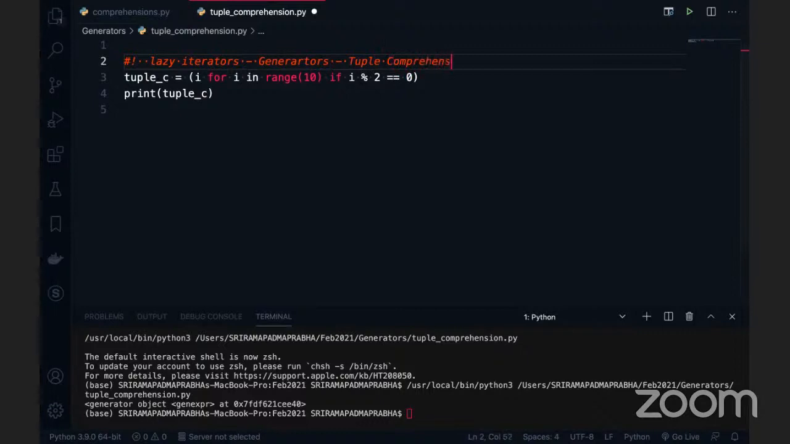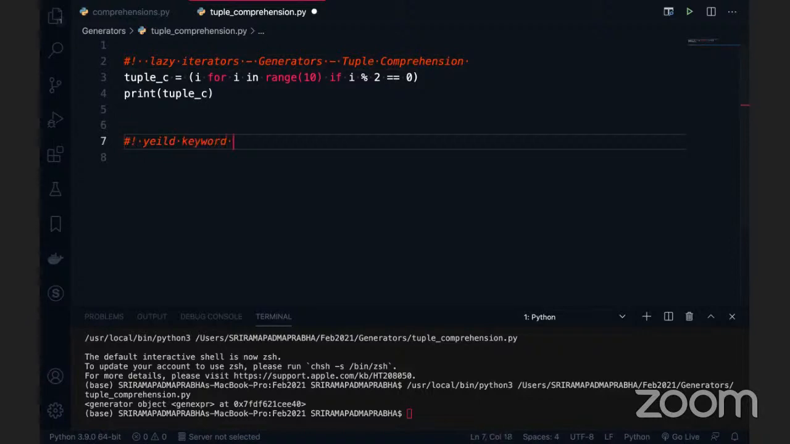Is that the only way we can create generators? No, there are multiple ways we can create them. This is one of the hidden concepts which I'm explaining. There is another way, and that way is the yield keyword. You might know it. There is a yield keyword.